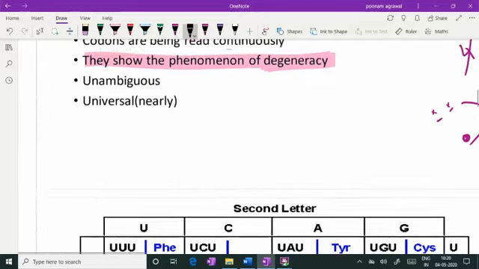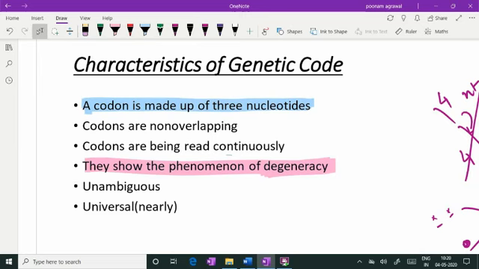So I just wanted to tell that we are discussing the characteristics of genetic code, where we have seen 3 nucleotides make a codon, and codon reading is non-overlapping, and codons are read without any punctuation mark, without any comma. And they show the phenomena of degeneracy that I'm dealing with in detail, where I'm going to explain wobbling, which explains the phenomena of degeneracy where multiple codons are coding for the same amino acid.